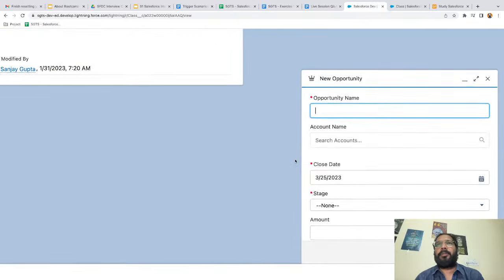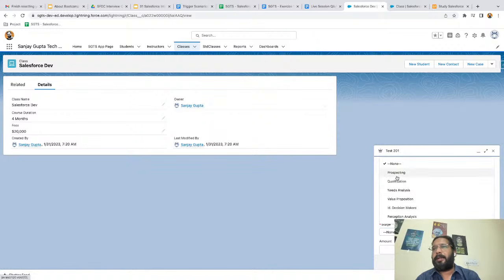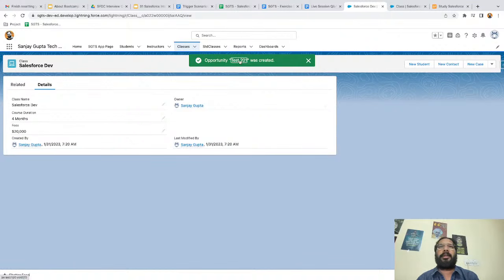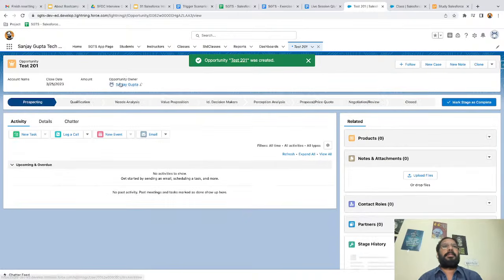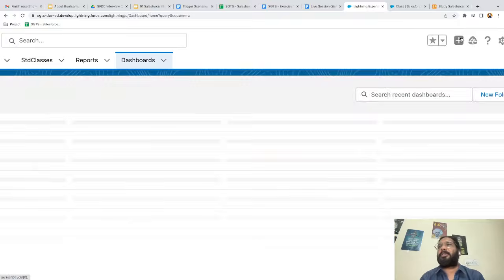And if you click, a form will appear, and here, without moving to the opportunities tab, you can see the opportunity tab is not visible on this application. Still, this opportunities form is available. If I fill all this information and click on save, the opportunity will be created. So let's say I'm creating it as test 201, filling all the required fields and clicking on save. You can see the opportunity is created. This is because of this global action.